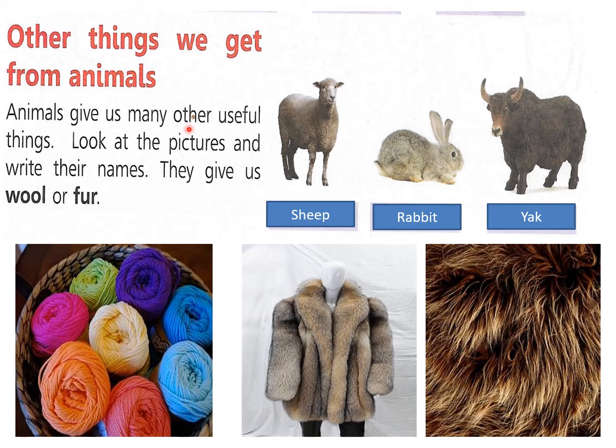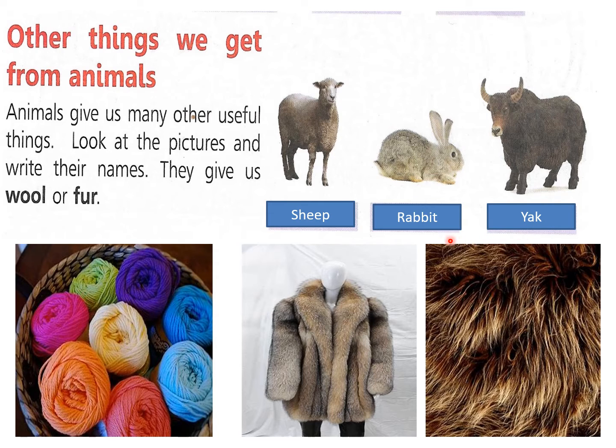Animals give us many other useful things. Look at the pictures and write their names. They give us wool or fur. So you can see three animals given here. I've written names for you: sheep, rabbit, and yak. So you can also write in your books. See from here the spellings and write in your book with pencil.